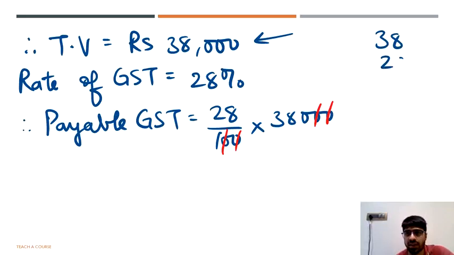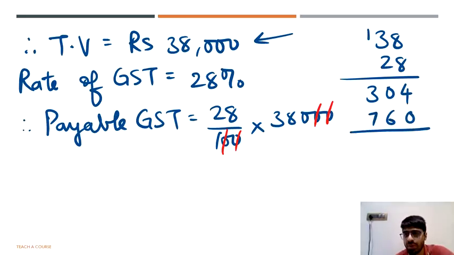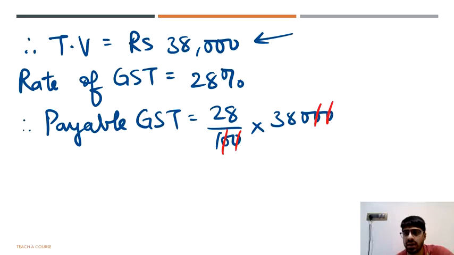Again, some speed in calculations will be needed. I am not very fluent with the tables of 28, so I would rather multiply 8 and 8. So that would be 64 carry 6, and 8 into 3, 24 plus 6, that would give you 30. A 0 here, 2 into 8 giving you 16, carry 1, 2 into 3 is 6, and plus 1 would be 7. So you have 4, 6 and a 10. So it is 1064, but because it was not 28 into 38, it was 28 into 380, this would be 10640.